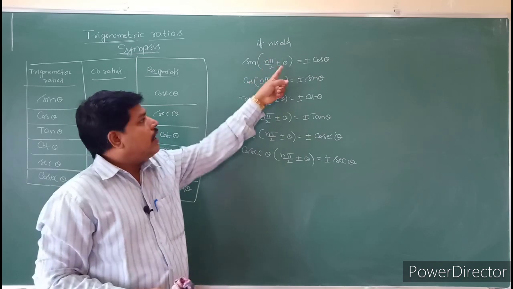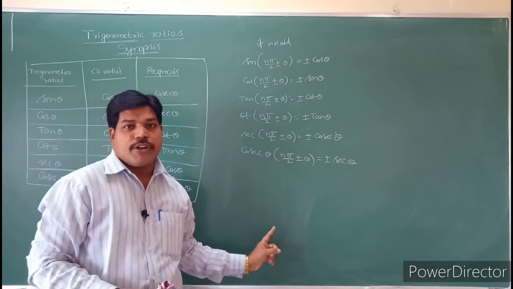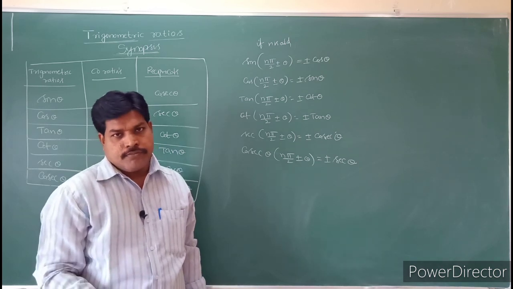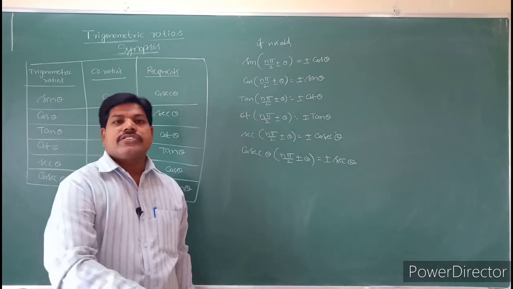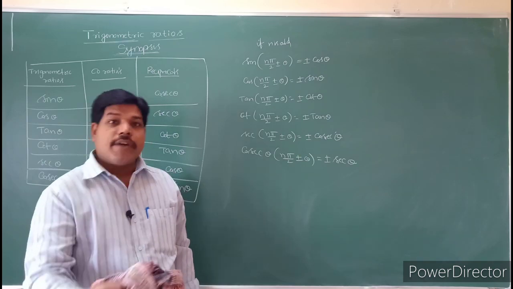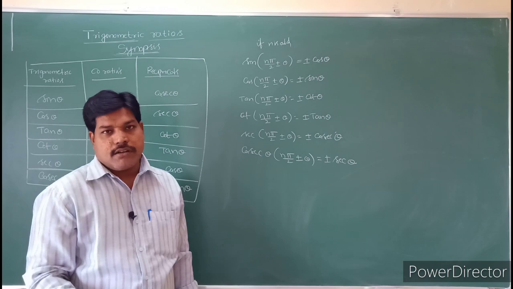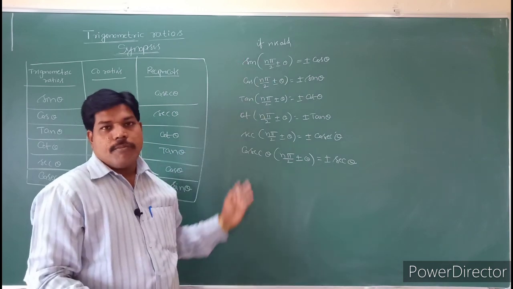Why? Because n is odd, automatically it will be an odd multiple of pi by 2. Yes, sin 90 minus theta will change to cos theta. Yes or no? Sin 90 plus theta will change to cos theta. Sin of 3 pi by 2 plus or minus theta will change into minus cos theta. Yes or no? So in that way, automatically it will change.